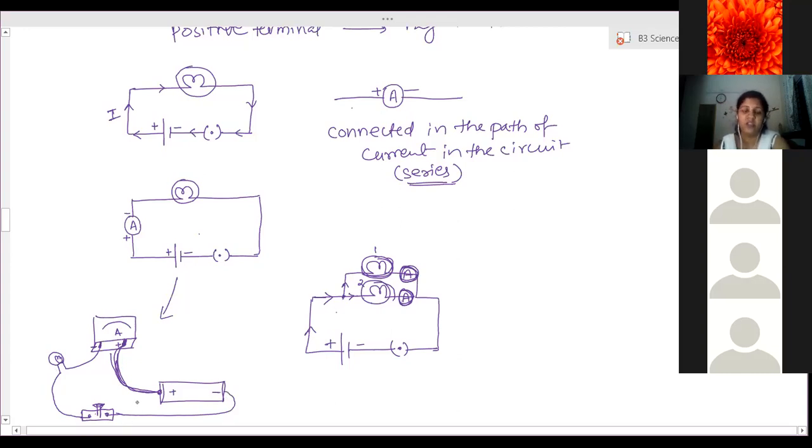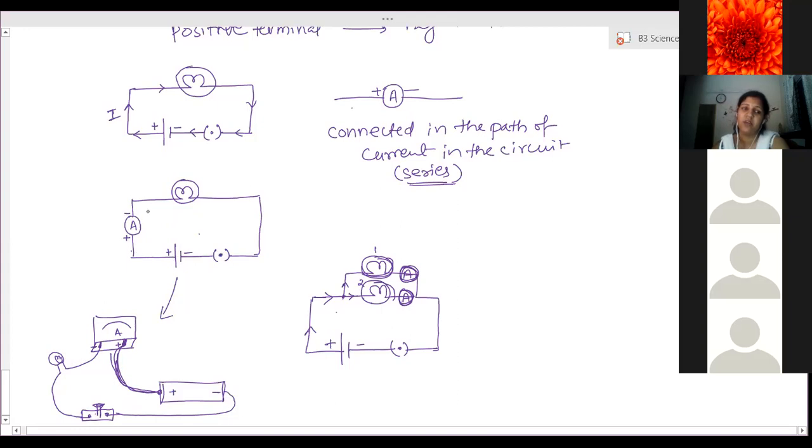Ma'am, shouldn't the negative terminal of the ammeter be connected directly to the battery? How will we connect directly? Then there is no bulb in that path. Ma'am, can we put the plug key or the bulb in between the cell and the ammeter?